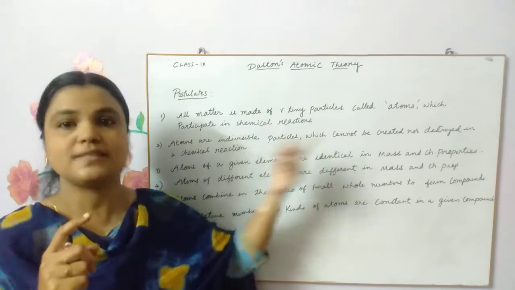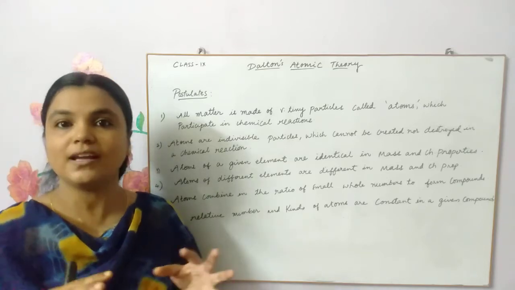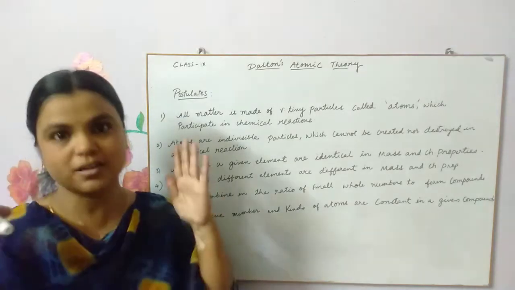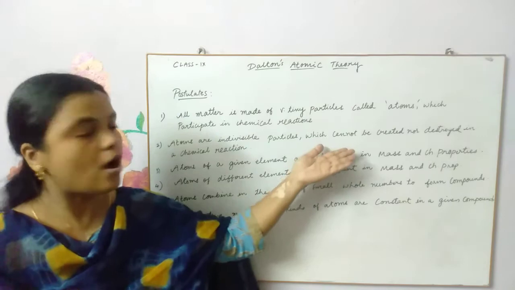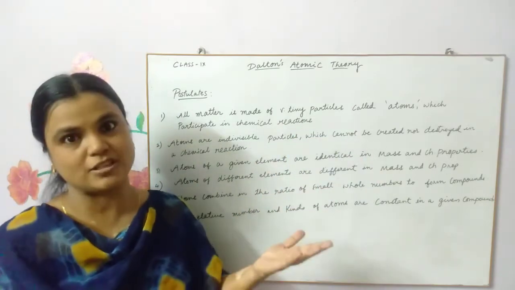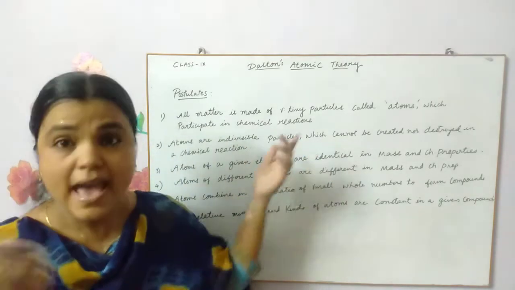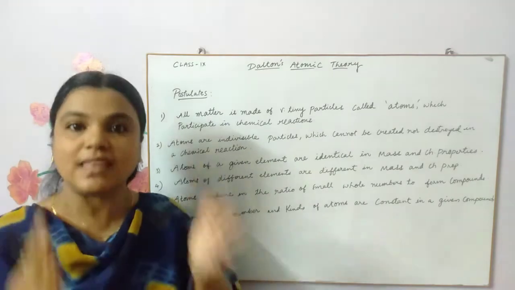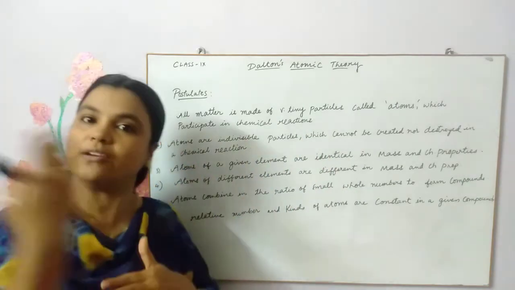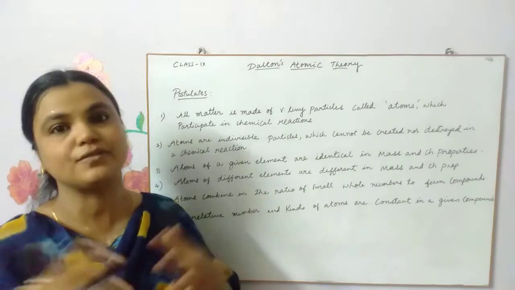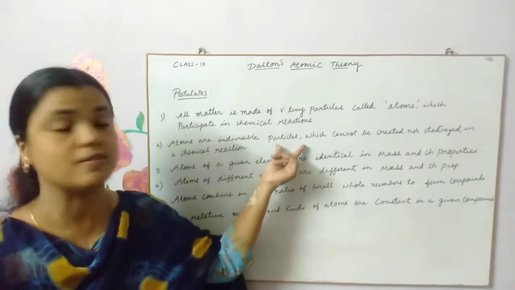So can you link this to the law of conservation of mass, children? What did we learn in the law of conservation of mass? We learned that mass is neither created nor destroyed. Mass is ultimately the atomic mass of the atoms that are taking part in the chemical reaction. So when mass is neither created nor destroyed, it directly implies that the atoms which take part in the chemical reactions are neither destroyed nor created. That is why there is no increase and no decrease in the mass after a chemical reaction. So it strongly supports the law of conservation of mass.